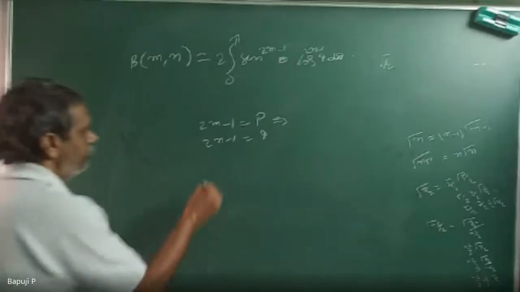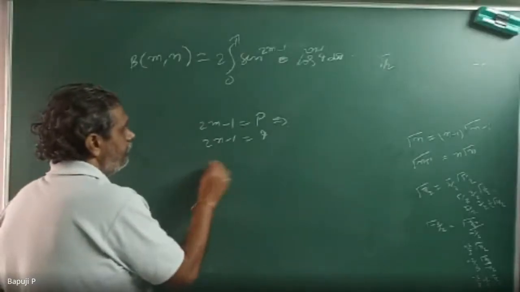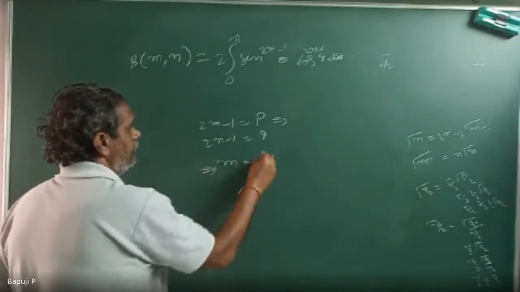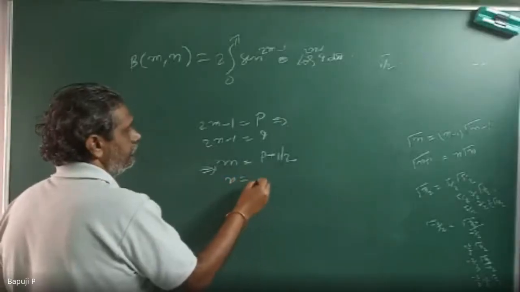Very good. So m is equal to p plus 1 by 2, and n is equal to q plus 1 by 2.